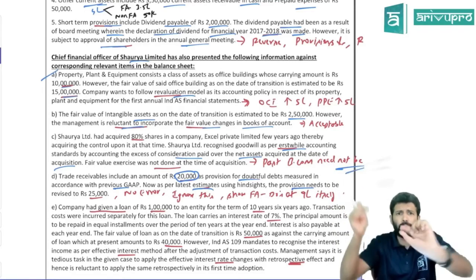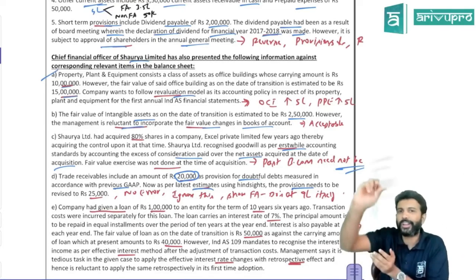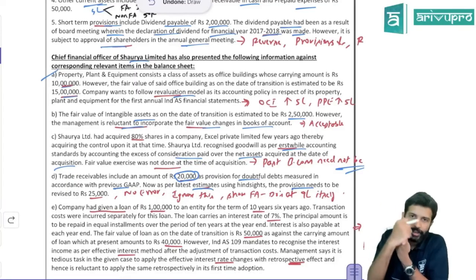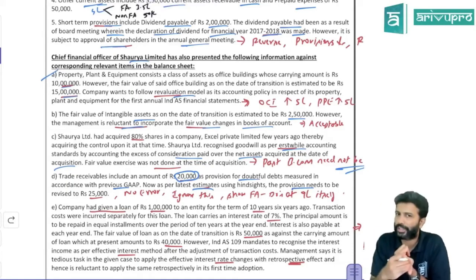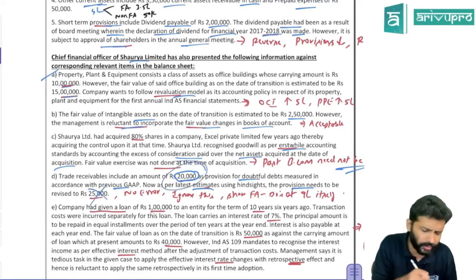It is just that in future, you have got extra information. So based on that, you can assess the estimates better, and a revision can be called for. So you have not made any error. First of all, you are using an estimate in the accounting standard, and the estimate does not have any error also. I mean, this 25,000 you'll totally ignore. You don't have to do anything. Whatever you have done, let it be.